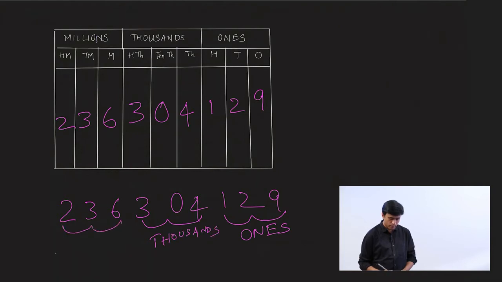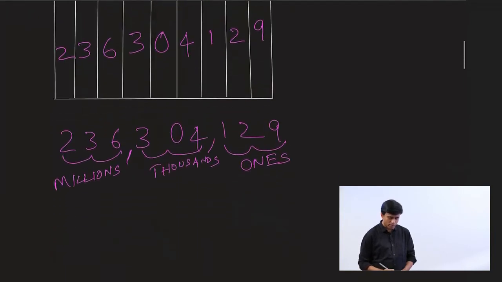And these 3 form the millions period. And the periods are separated by commas. Let's read the number from left to right. Go ahead and read. It is